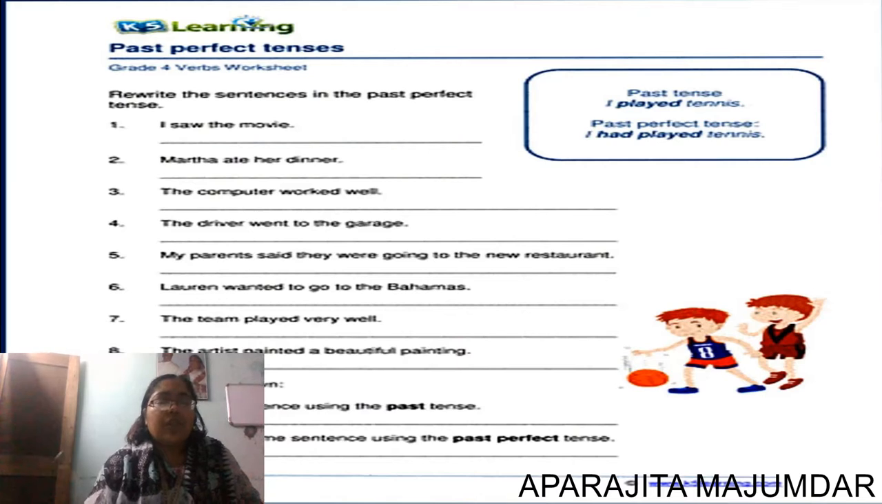Now try on your own. What will you try? Write a sentence using the past tense and write the same sentence using a past perfect tense. This is what you're going to do yourself.